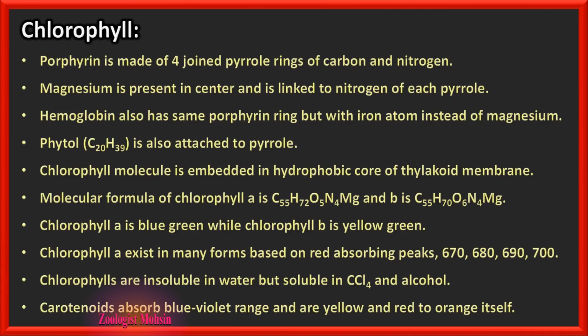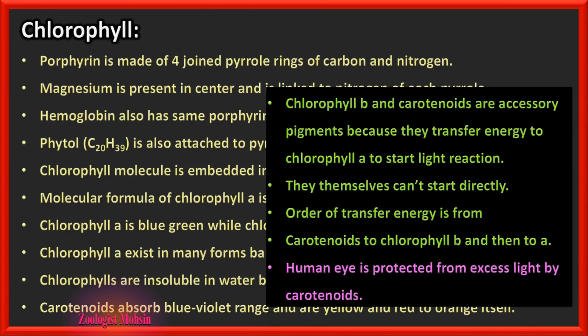Carotenoids absorb the blue-violet range and are yellow and red to orange itself, that is the range of their colors. Now chlorophyll B and carotenoids are accessory pigments. Why are they accessory pigments? Because they transfer energy to chlorophyll A to start the light reaction and they themselves cannot start it directly. That's why they are called accessory pigments.